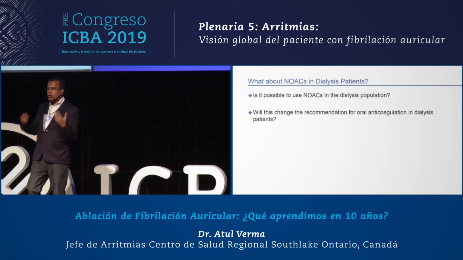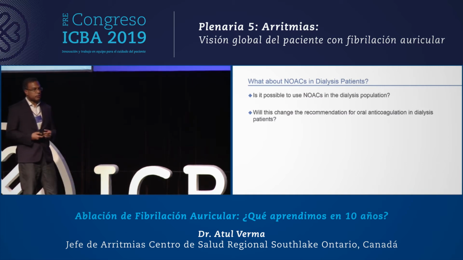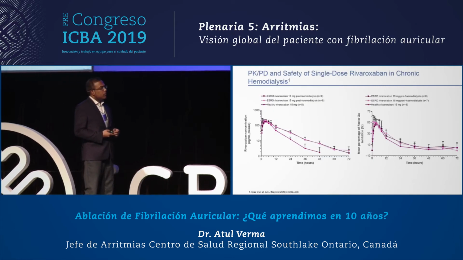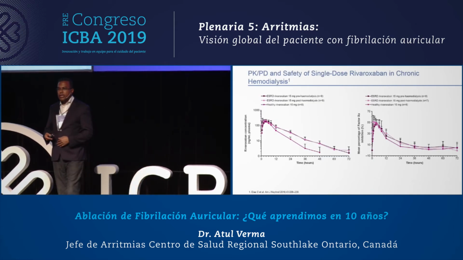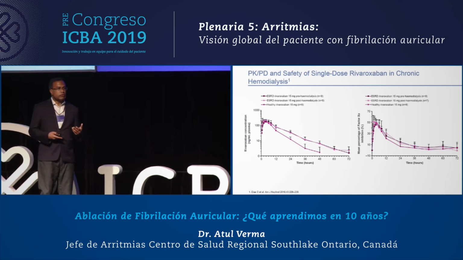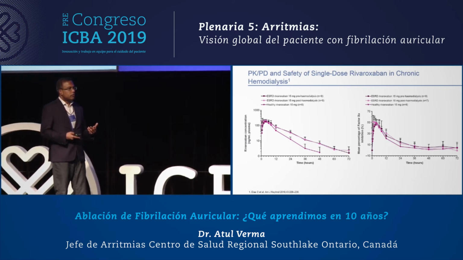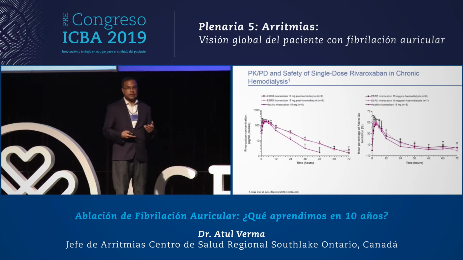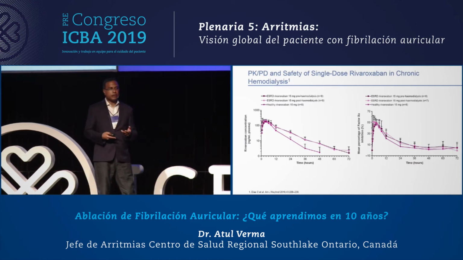But what about NOACs in the dialysis population? Can we safely use them? Well, as I mentioned earlier, even in patients with severe renal dysfunction, there may not be a lot of change in the concentration and anti-Xa activity of the factor Xa inhibitors.